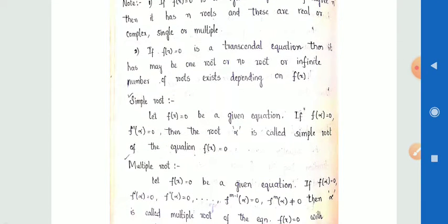Here, simple root. Let f of x is equal to 0 be a given equation. If f of alpha is equal to 0 and f dash of alpha is not equal to 0, then the root alpha is called a simple root of the given equation. Now, multiple root. Let f of x is equal to 0 be a given equation.